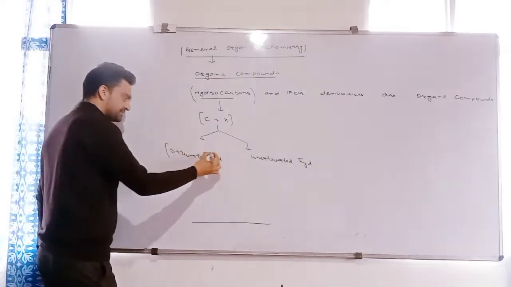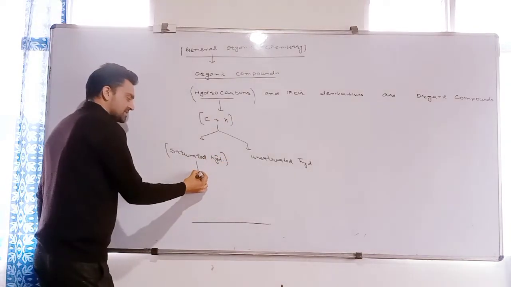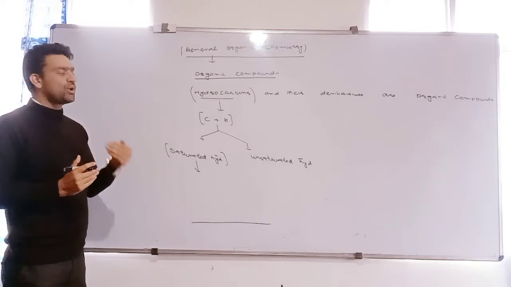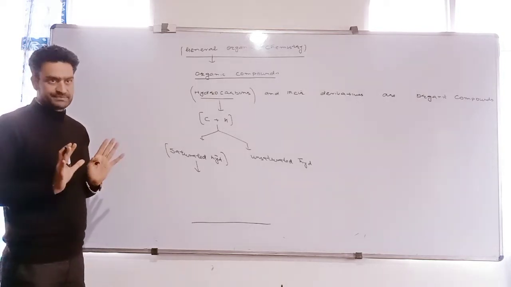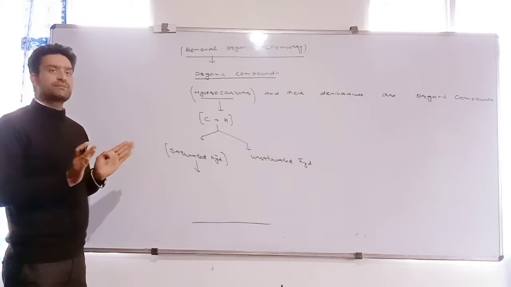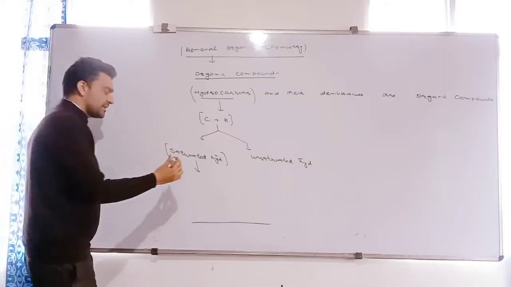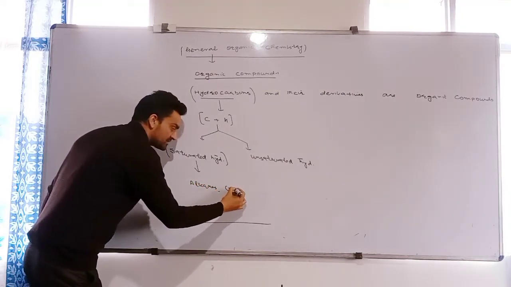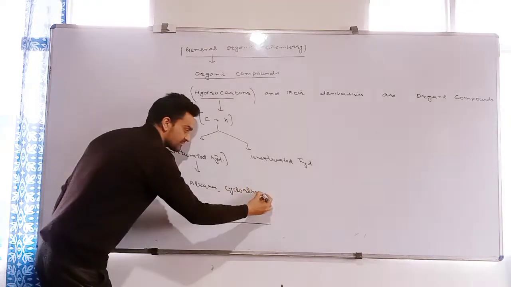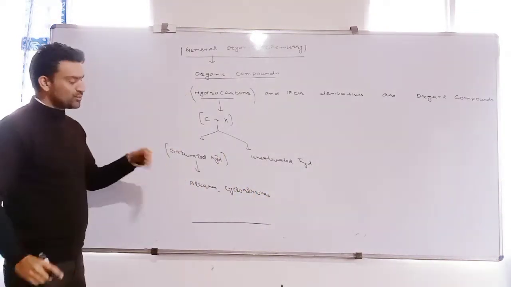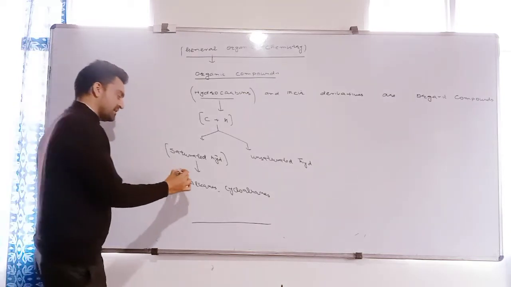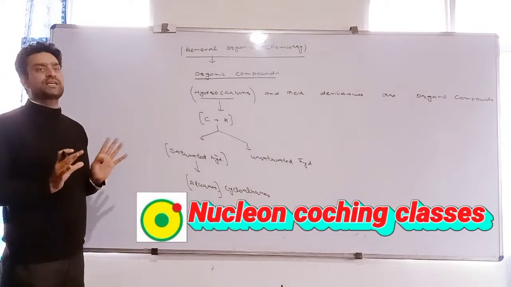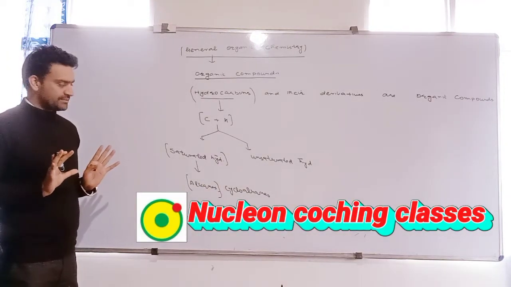What is saturated hydrocarbon? Saturated hydrocarbons are those hydrocarbons in which the bonding between carbon atoms is single bond. That is, carbon atoms are joined to each other by single bonds, and it includes alkanes, cycloalkanes, right? Let me take the first example of alkanes.